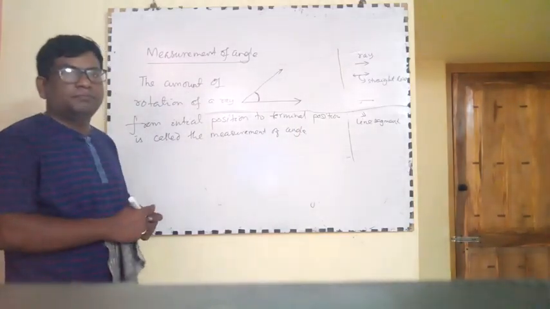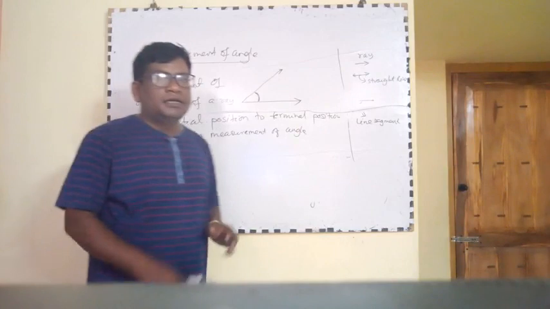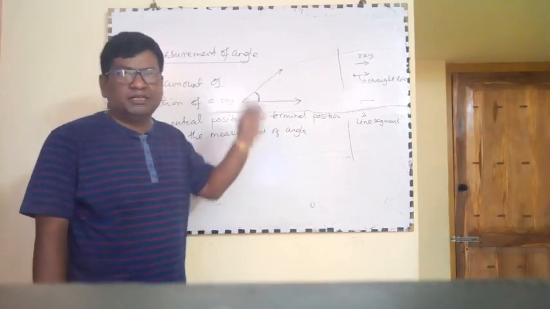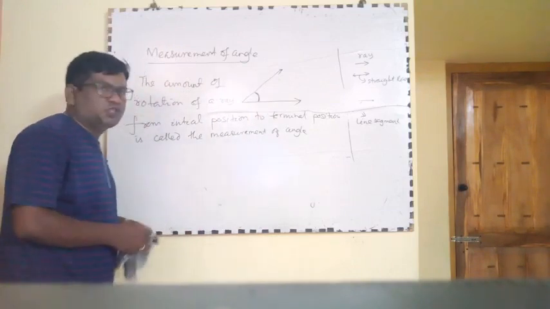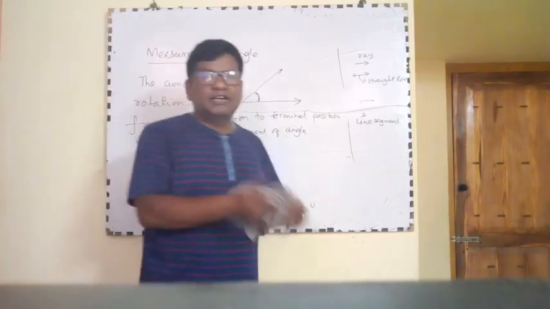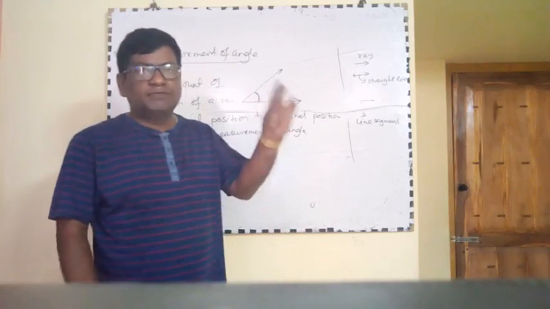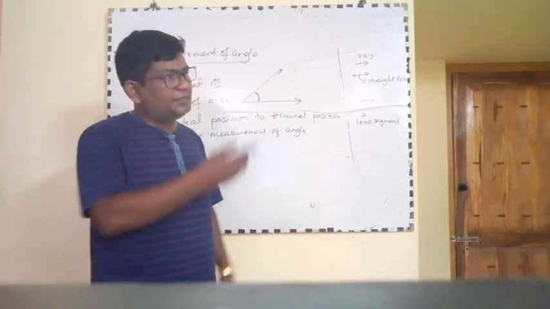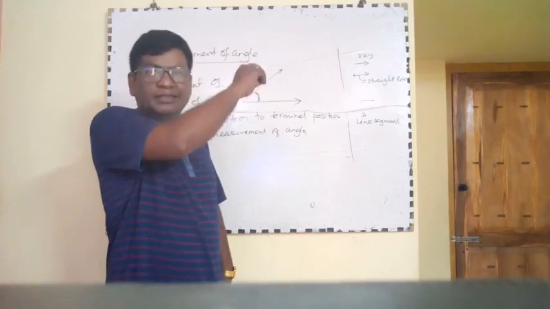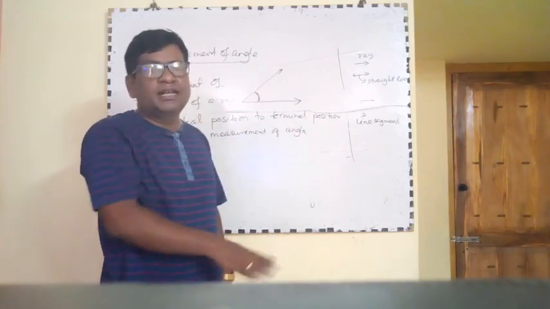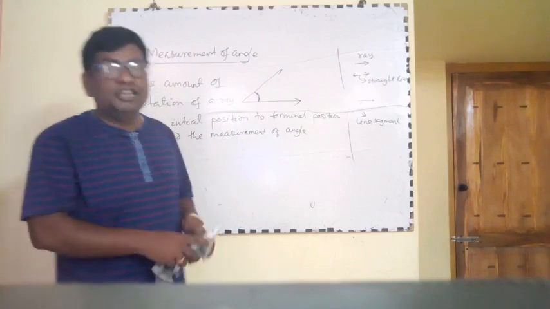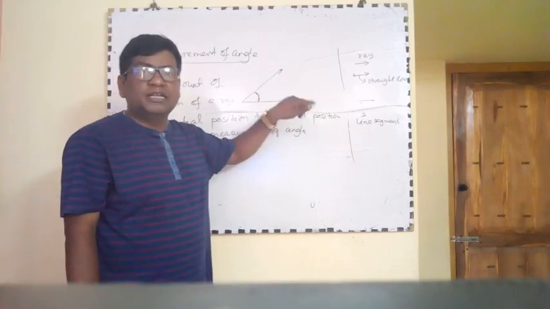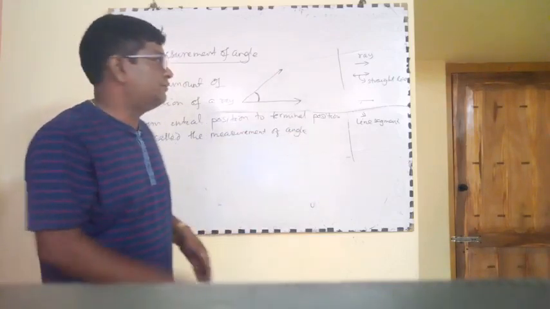Now, basically, angles are of two types according to the direction of the measurement. First one is positive angle and second one is negative angle. What do you mean by positive angle? If the angle is measured in anti-clockwise direction, then it is called a positive angle. Similarly, negative angle: if the angle is measured in clockwise direction, then it is called a negative angle.